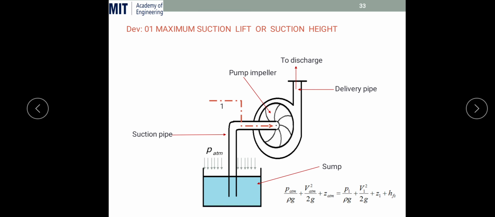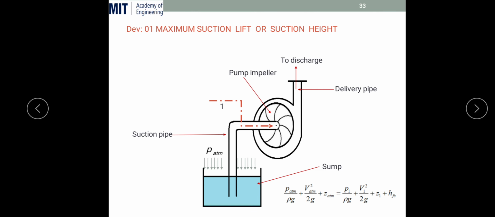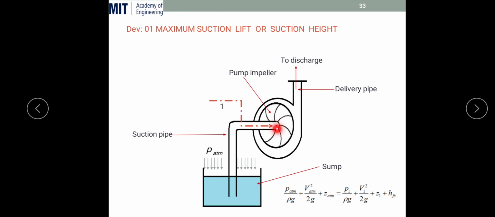Next, how do we define whether cavitation will occur or not? For that we first have to check the maximum suction depth or suction height, because as the height increases, the suction pressure is also affected by that height. Okay, theoretically we can prove it. We know this is an impeller; consider the impeller section as section 1, and this is section 0 at the normal sump level, that is atmospheric pressure.